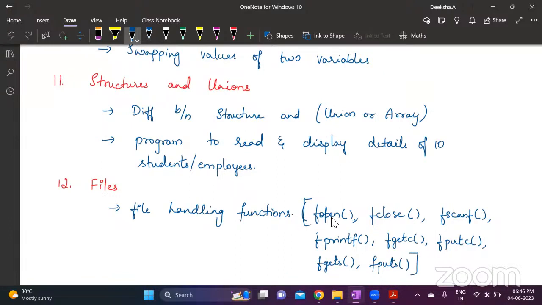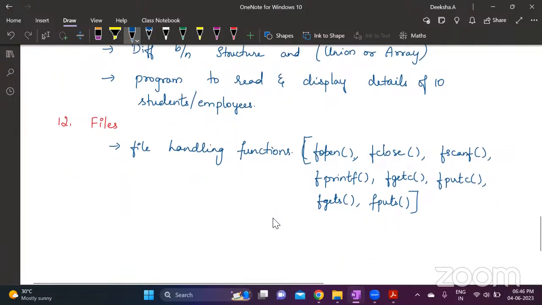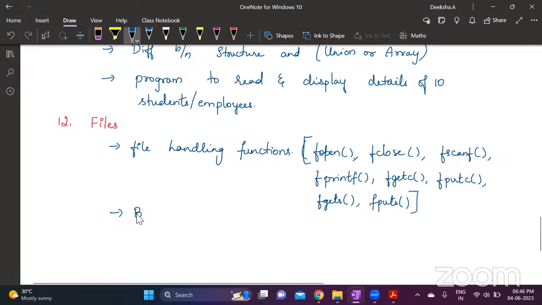But if not, if you are pending with other topics itself, don't spend too much time on this. Just go through the main theoretical concepts of files which are asked in the previous years' question papers. Only that much you learn. You will definitely get a question, but at this stage, if you have still not completed your preparation, then it is not the time to practice this file question. You might get one basic file input output program.